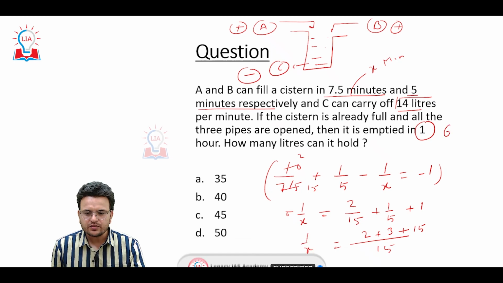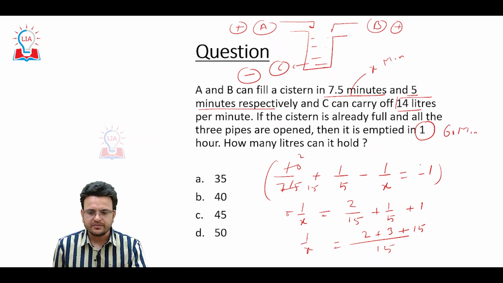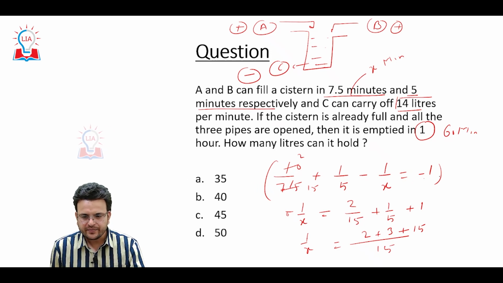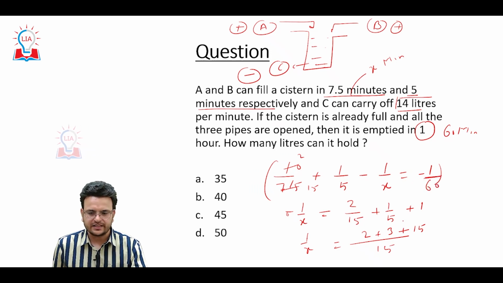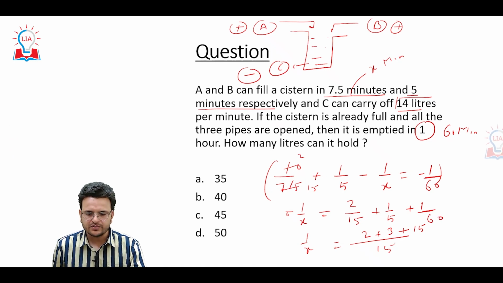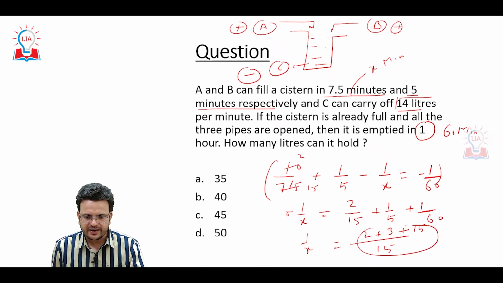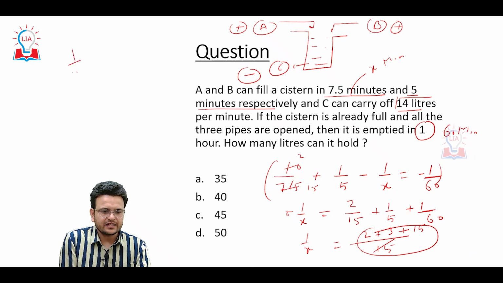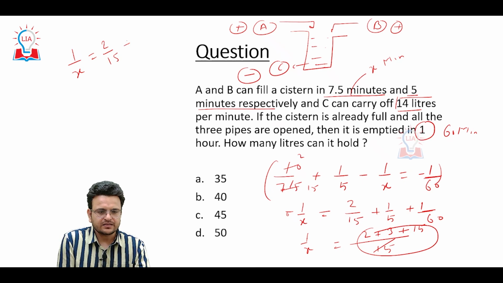1 hour equals 60 minutes, so it will be 1 upon 60. Then I can solve 1 upon x equals 2 upon 15 plus 1 upon 5 plus 1 upon 15, with 60 as the LCM.